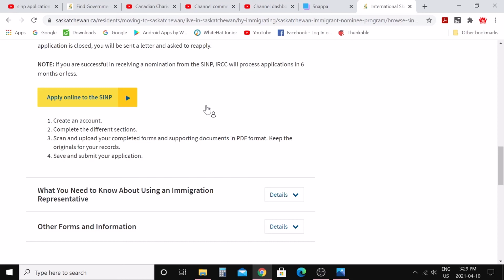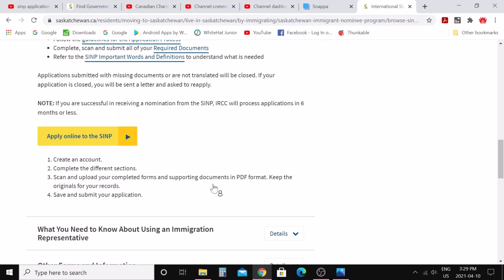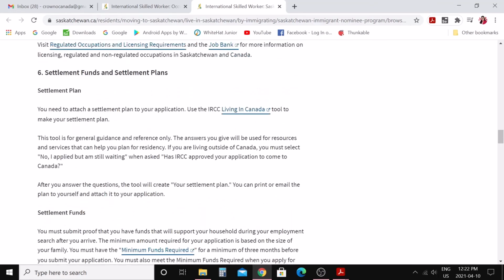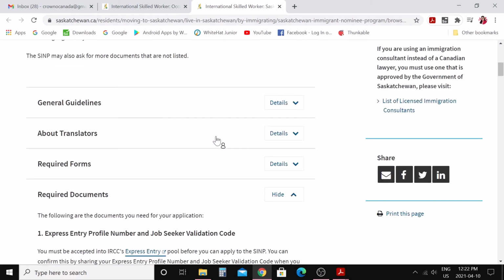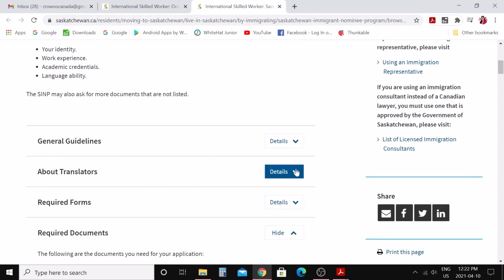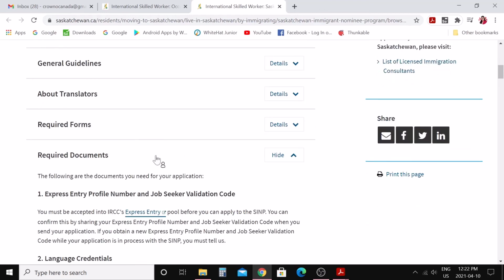You need to scan and upload your completed forms and supporting documents in PDF format here. If your documents are not in English, then you need to get them translated by a notary or any other authorized person. Which documents do you need for that? Just go here and click on required documents, and you will get all the information about required documents. You can see all the information here, guidelines about the translator, how you can get translation, required forms and required documents. Go through them all and you can submit your SINP application.